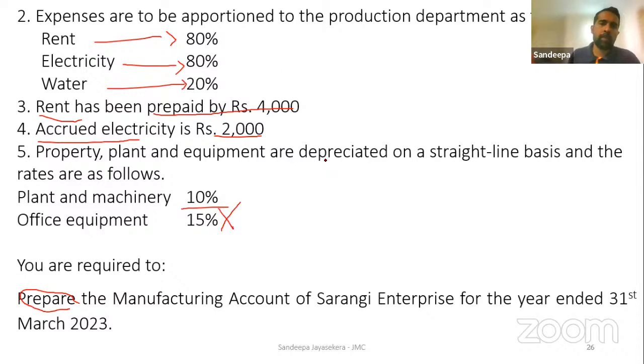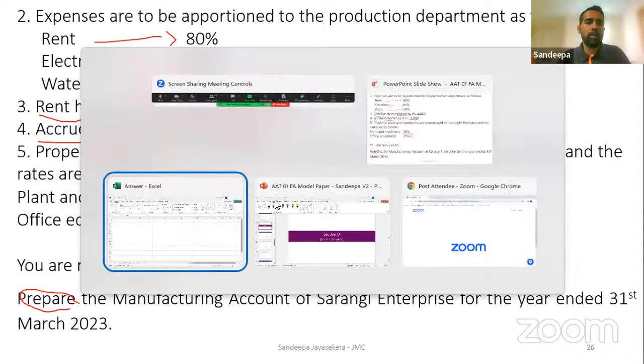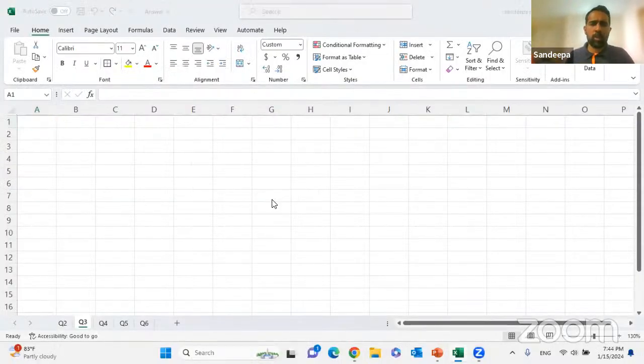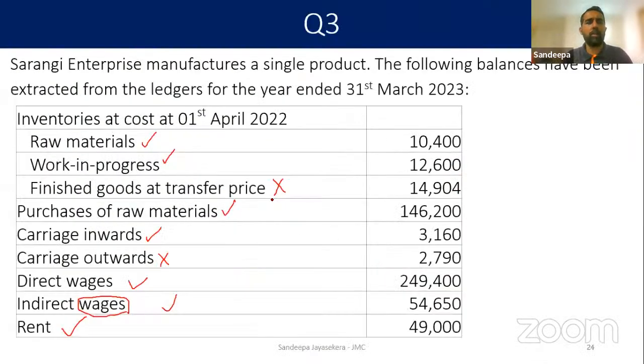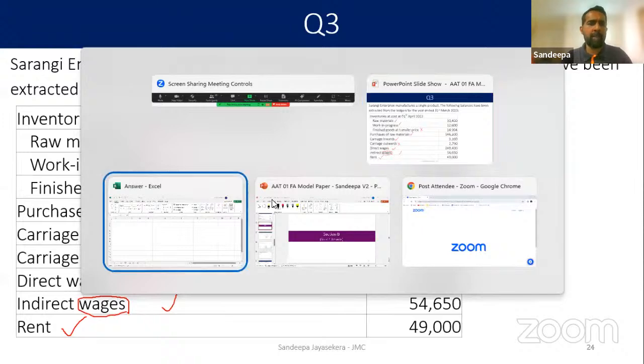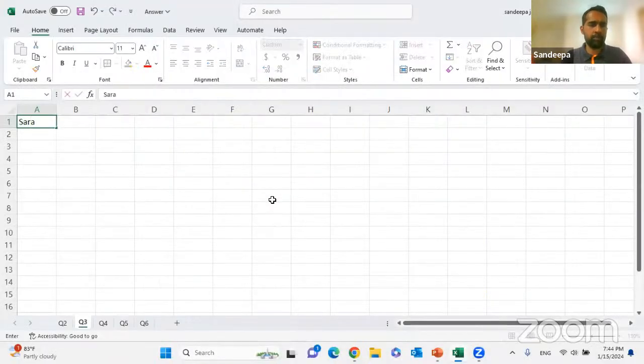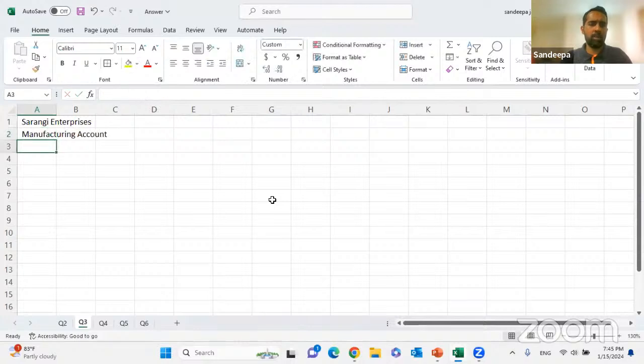Right. Super. Okay. So you know the next step. Requirement, take a glance through. Third step is to draft the formats. Right. So the question we got is Sarangi Enterprises, manufacturing account for the year ended 31st of March 2023.